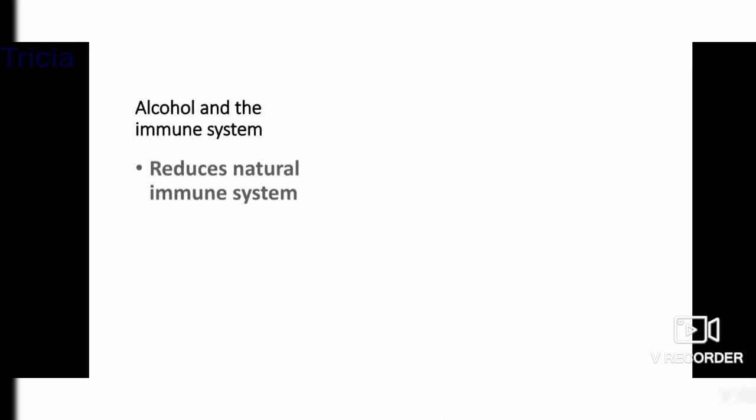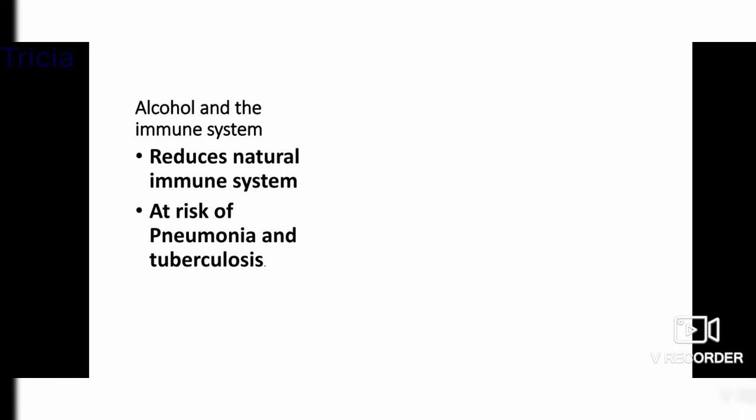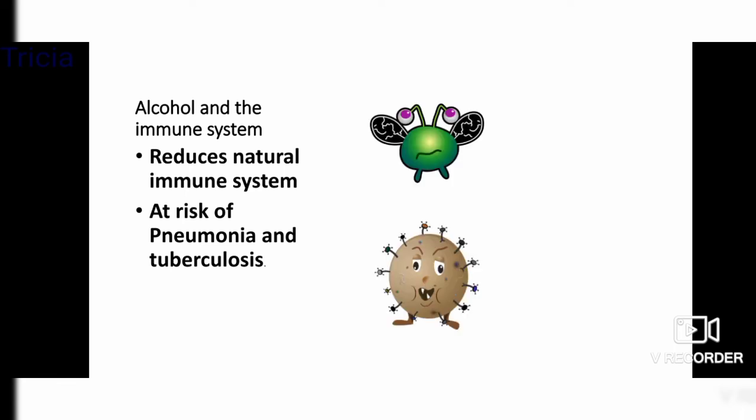Let's look at alcohol and the immune system. Drinking heavily reduces your body's natural immune system. A weakened immune system has a harder time protecting you from germs and viruses. And also, people who drink heavily over a long period of time are more likely to develop pneumonia and tuberculosis than the general population. Okay, the last but not the least is alcohol and violence.